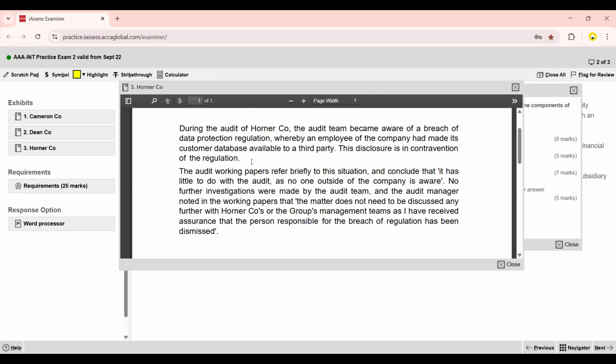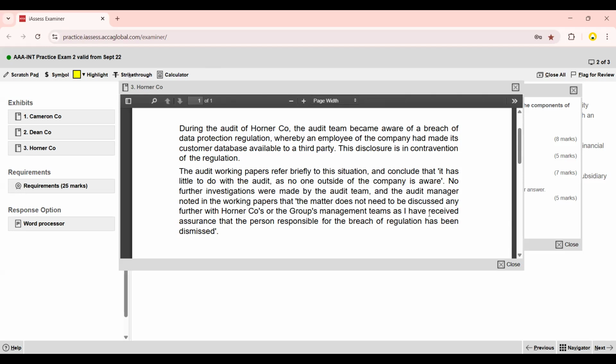Remember, guys, please. The audit working papers refer briefly to this situation and conclude that it has little to do with the audit. Oh my God. As no one outside of the company is aware. Don't you think we are an auditor and we are not just responsible to the shareholders? If you watch the professional liability lecture, then there is a term liability in tort, general liability, responsibility of an auditor to work with due care and diligently because we are also accountable to the